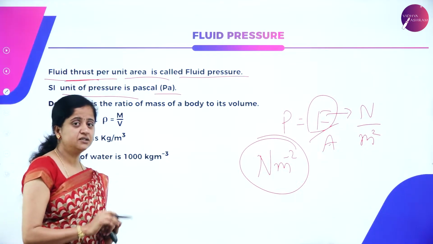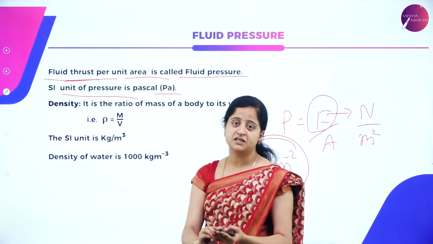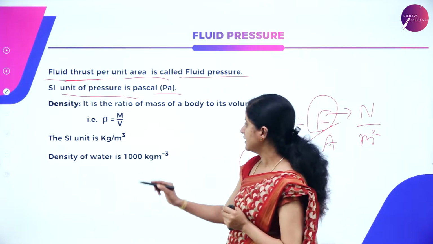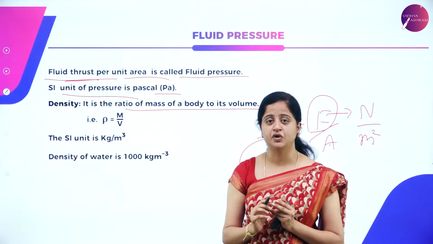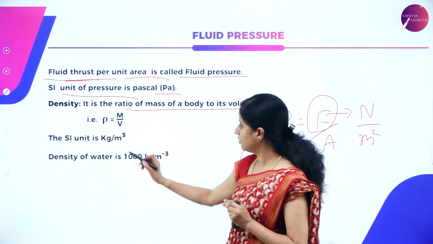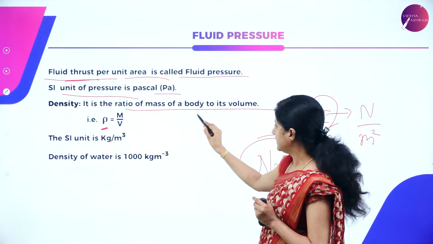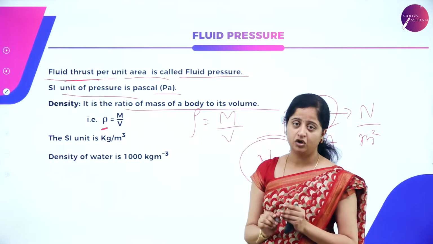So far we have learnt hydrostatics, fluid mechanics, fluid thrust, fluid pressure. Let us now understand what is the meaning of density. So density is nothing but the ratio of mass of the body to its volume. Density is generally denoted by the symbol rho. It is nothing but the ratio of mass of any body to its volume.